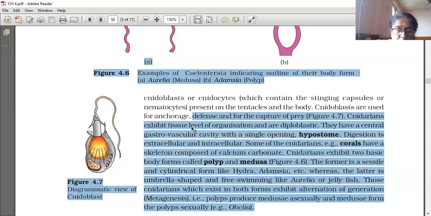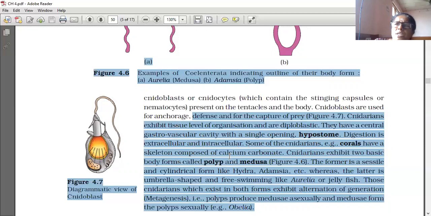Cnidarians exhibit tissue level of organization and are diploblastic. Diploblastic means two layers are there, ectoderm and endoderm. They have a central gastrovascular cavity with only one opening, the hypostome. The opening of the central gastrovascular cavity is called the hypostome. Digestion is extracellular, taking place outside the cell, inside the gastrovascular cavity.